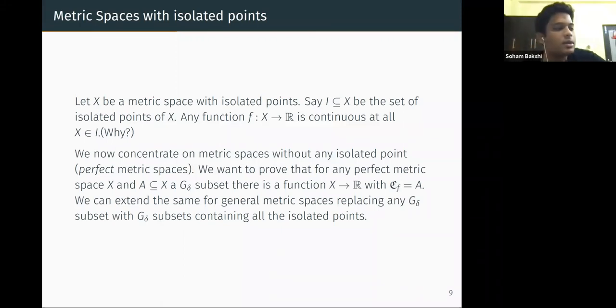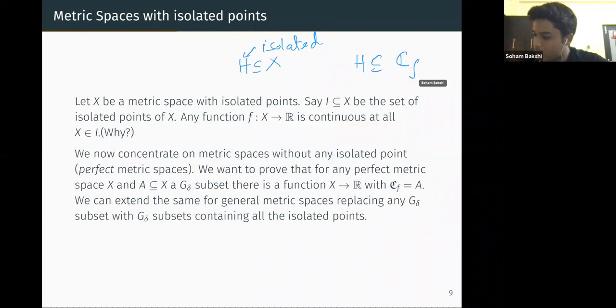In that case, it can't be continuous exactly on the G delta subset, because it also must contain all the isolated points of X. So what we can say here is that if H is the set of all isolated points of X, then H is a subset of C of f for any function f.